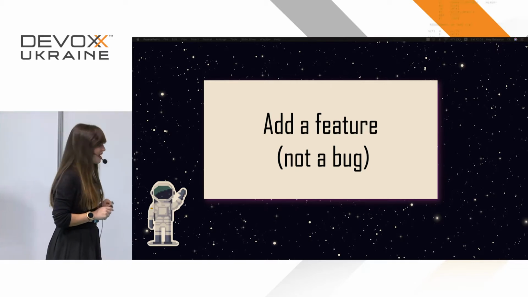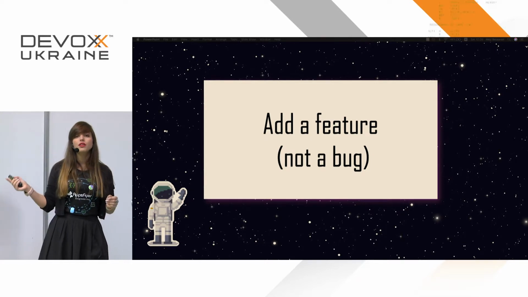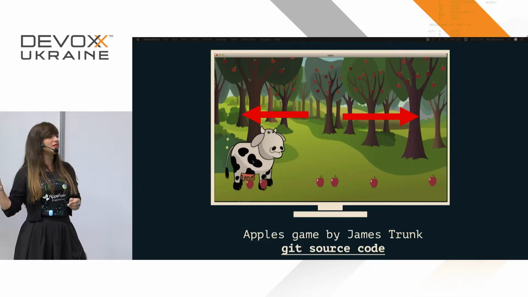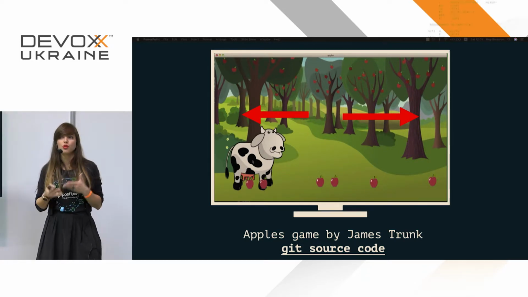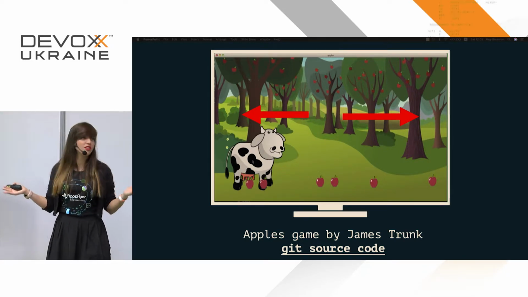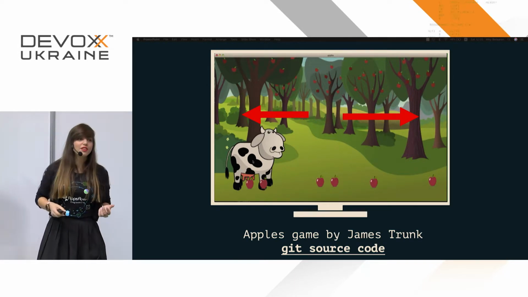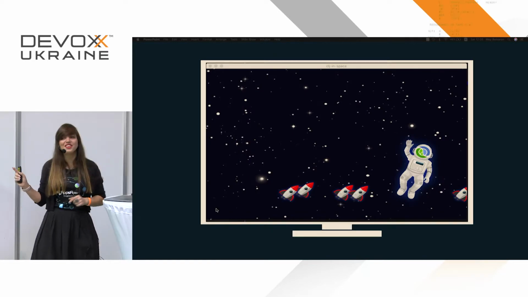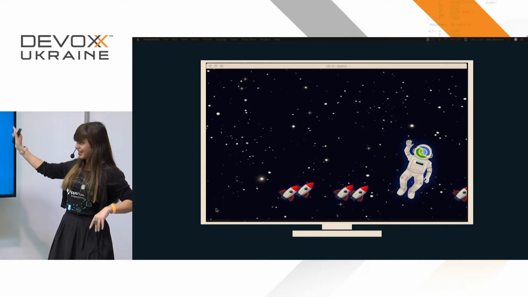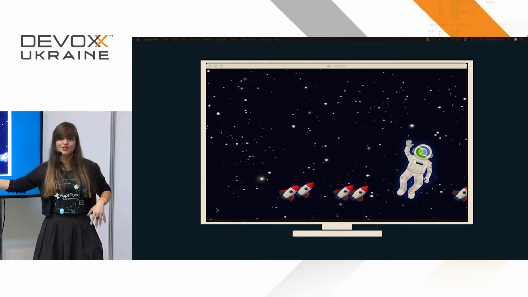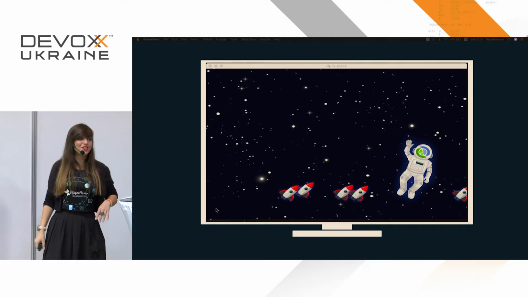So let's see the first thing that I added. Remember, we had a cow. She was only able to move in 2 sides. So that's the first thing that I wanted to handle. I just wanted to add more sides, more directions for this cute cow. And also, I got rid of the cow. I'm sorry, I hated it. So this is sort of a Clojure astronaut collecting tiny spaceships, I guess. It doesn't make a lot of sense, but I love it. So I left it this way for you guys to enjoy.